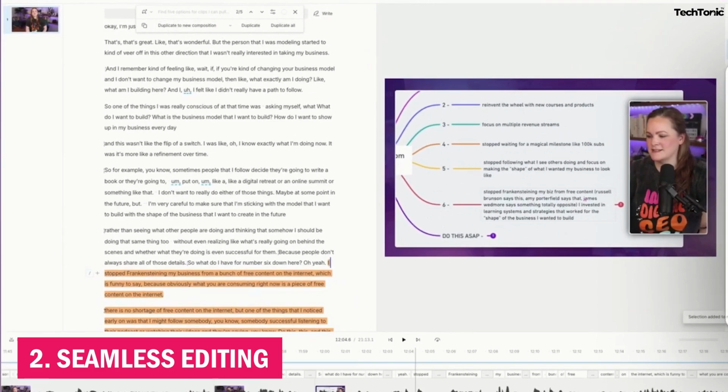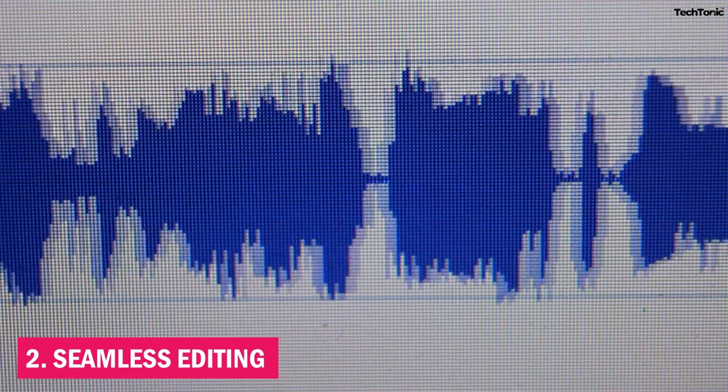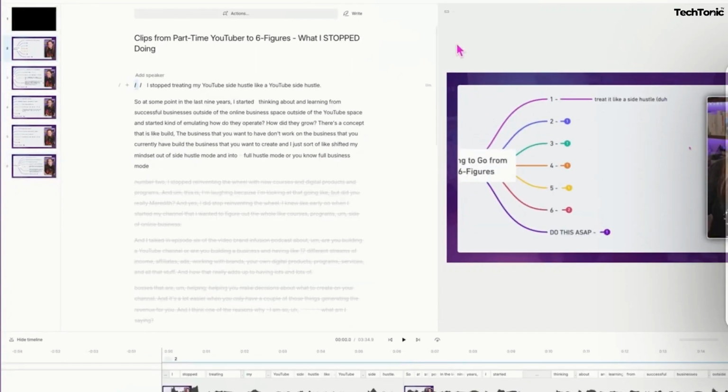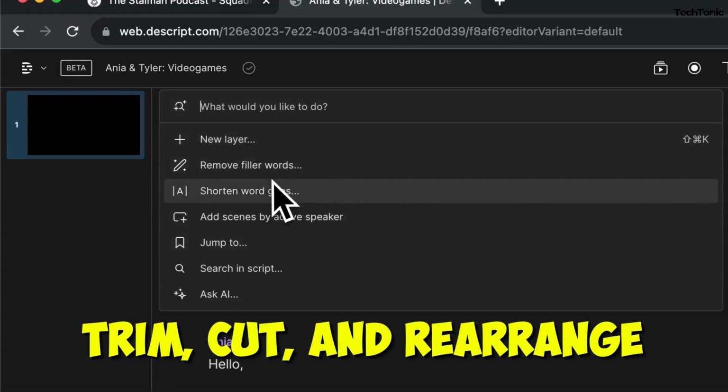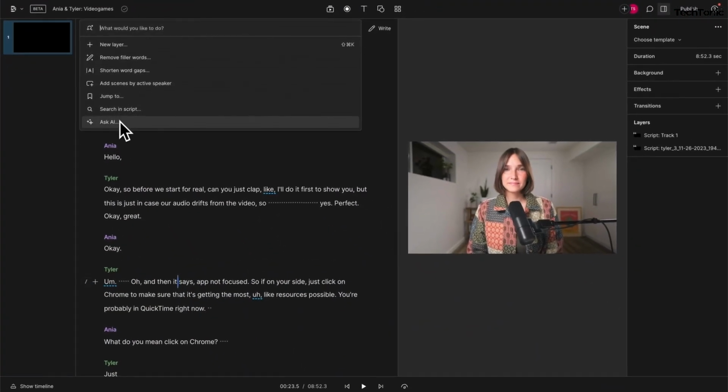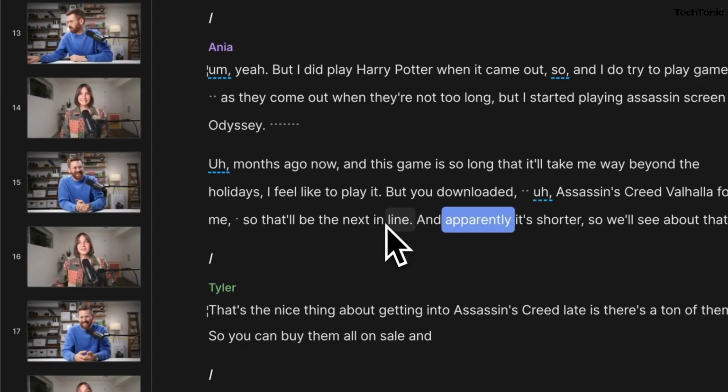2. Seamless editing. Say goodbye to clunky interfaces and hello to editing nirvana. Descript AI's editing features are smoother than a perfectly polished dance floor. Trim, cut, and rearrange your audio and video with the elegance of a seasoned maestro, all without breaking a sweat.